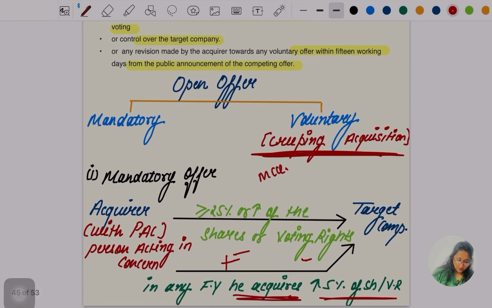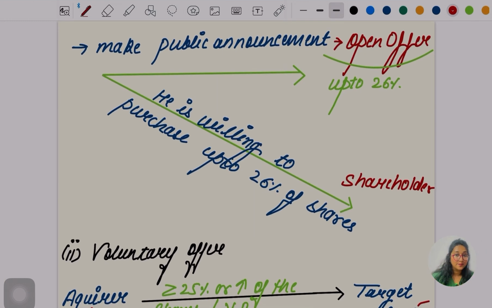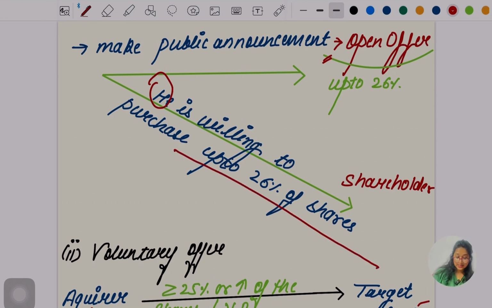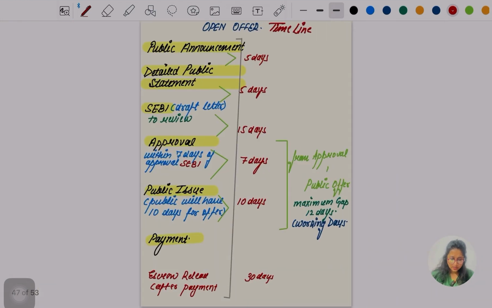Yes. So there are some more points in the mandatory offer. Mandatory offer says once a mandatory offer is triggered, then the public announcement is to be made. The public announcement for the open offer says that up to 26% the acquirer company is willing to purchase the shares of the shareholders. Basically, they are simply saying the acquiring company has to make a public announcement that it is willing to purchase 26% share of the target company. This is all about this. Okay, I have understood this much.